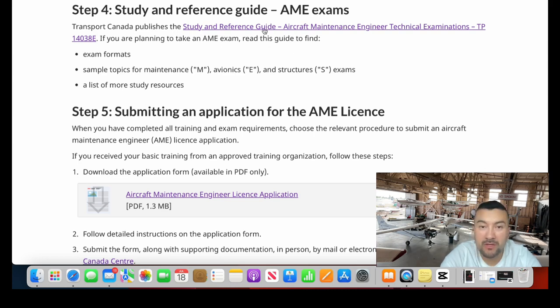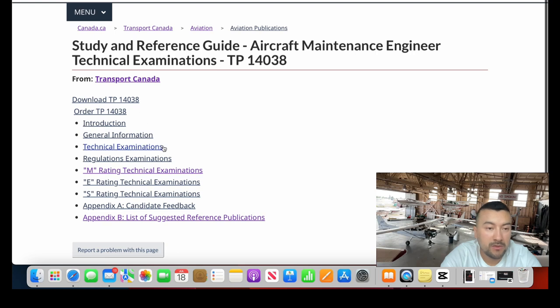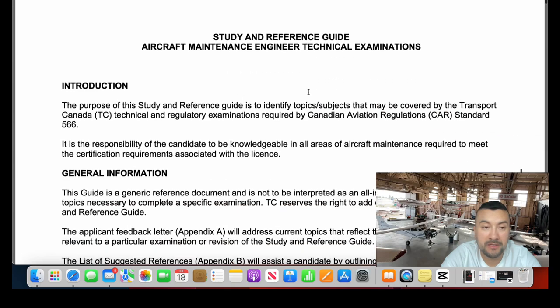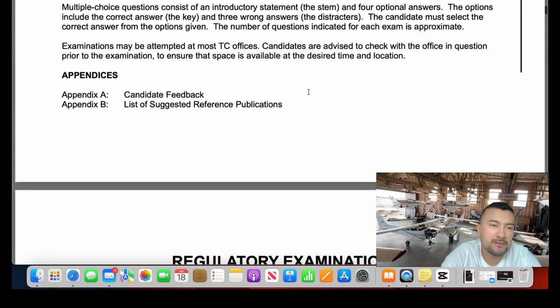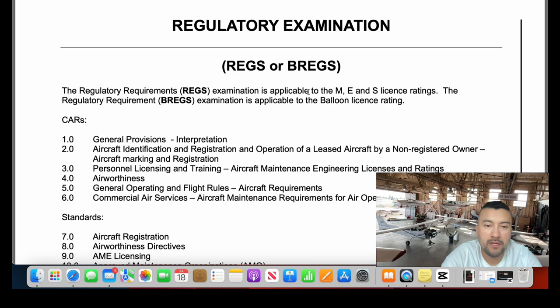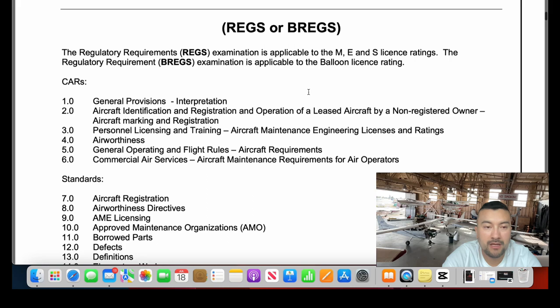But when you click here, you're going to see what kind of material you need to study to pass the examinations. If we go here, for example, study and reference guide, aircraft maintenance engineer examinations. Okay, this is a document that shows us how the examinations applicable to the M, E, and S licensing ratings are divided.